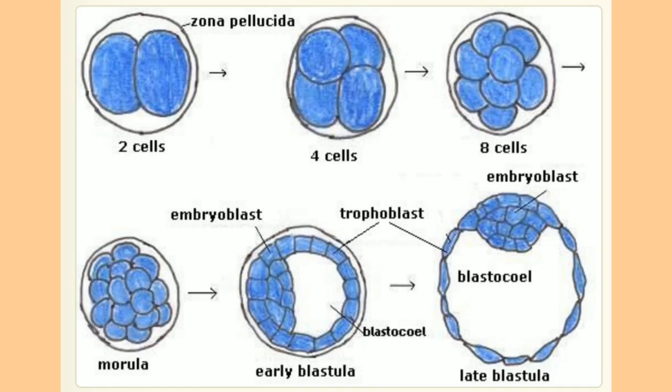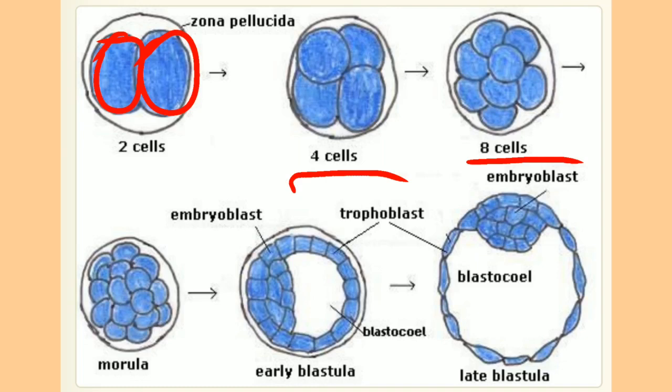So these are the blue colored cells. These are called blastomeres, which are formed as a result of cleavages. 2 blastomeres are formed by the first cleavage, 4 blastomeres by the second cleavage, 8 blastomeres by the third cleavage, 16 blastomeres by the fourth cleavage, and 32 blastomeres by the fifth cleavage.